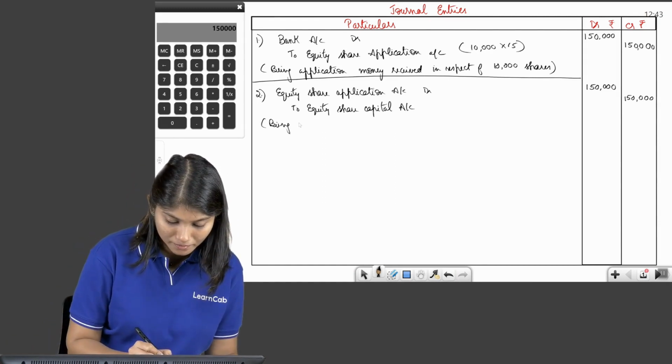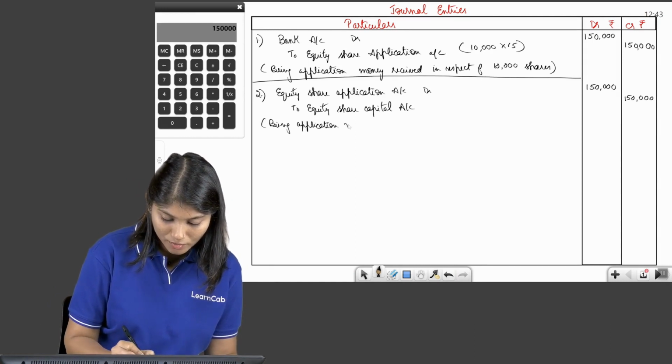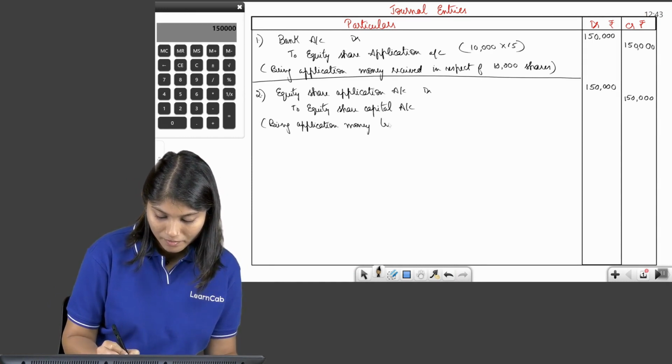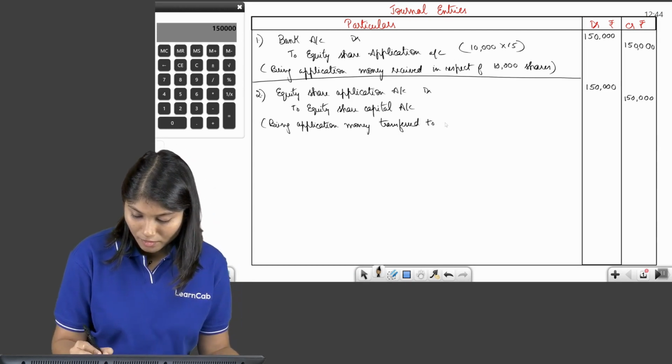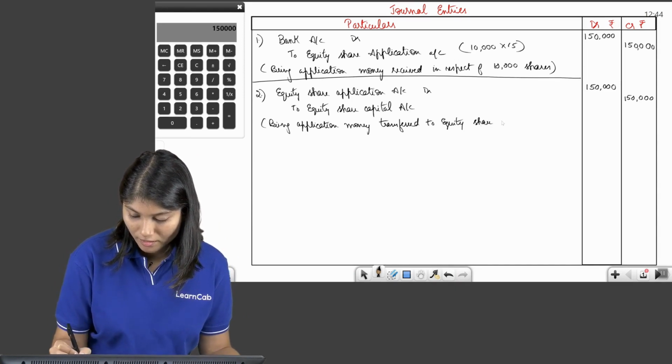Being application money transferred to equity share capital.